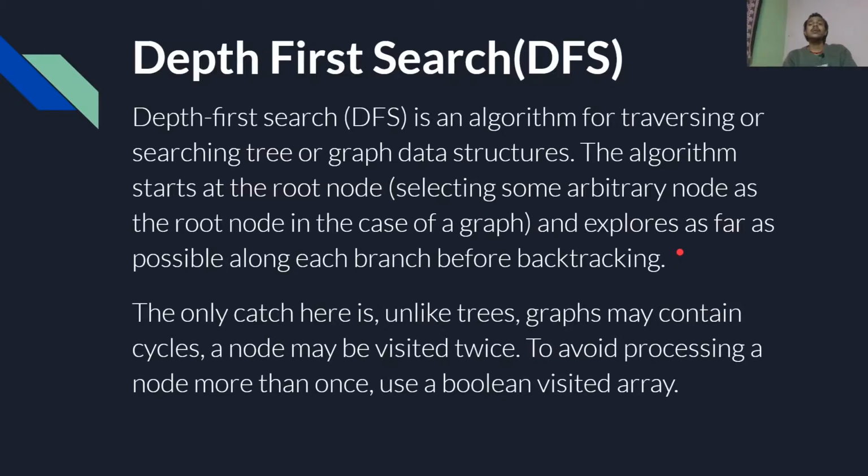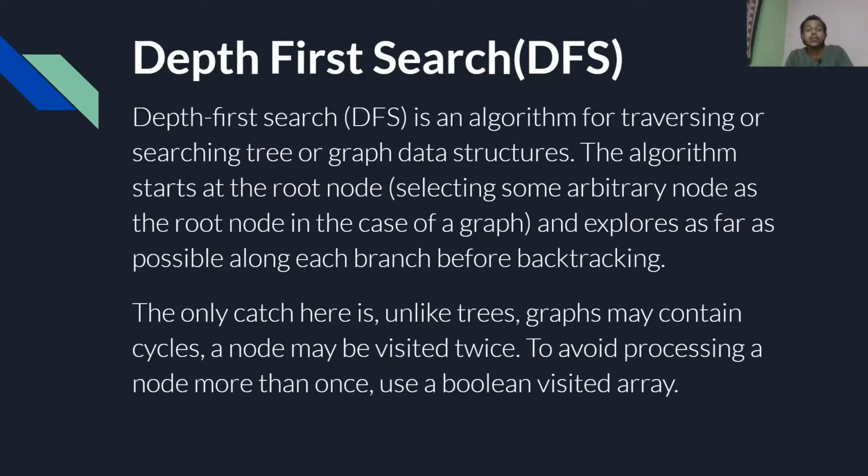The basic principle is that we first choose a root node. In a tree we are provided with a root node, but in a graph we don't have a specific root node.